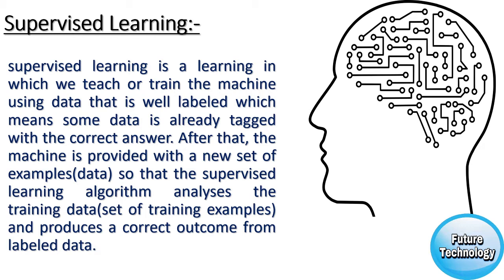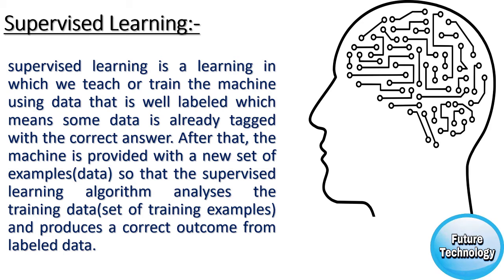Now suppose after training the data, you are given a new separate fruit, say a banana, from the basket and asked to identify it. Since the machine has already learned from previous data, this time it has to use that knowledge wisely. It will first classify the fruit by its shape and color, confirm the fruit name as banana, and put it in the banana category. Thus the machine learned from training data and applies the knowledge to test data.